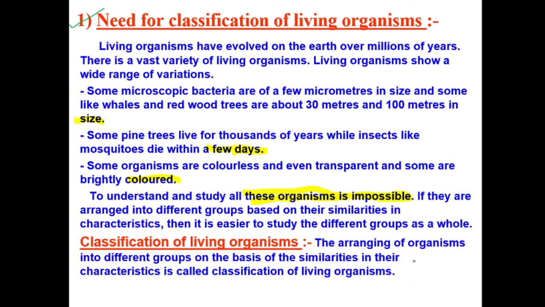There are actually 8.7 million types of living organisms available, right? So many types of living organisms, we cannot study them individually. So we need to classify them, we need to group them. Okay, how we are going to group them, that we will see in next slides.